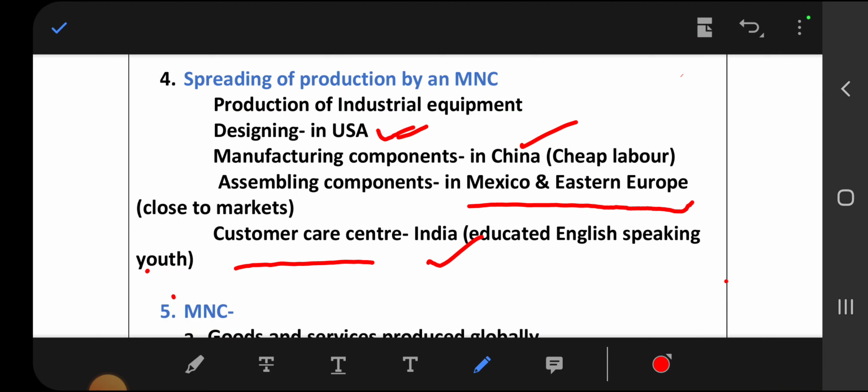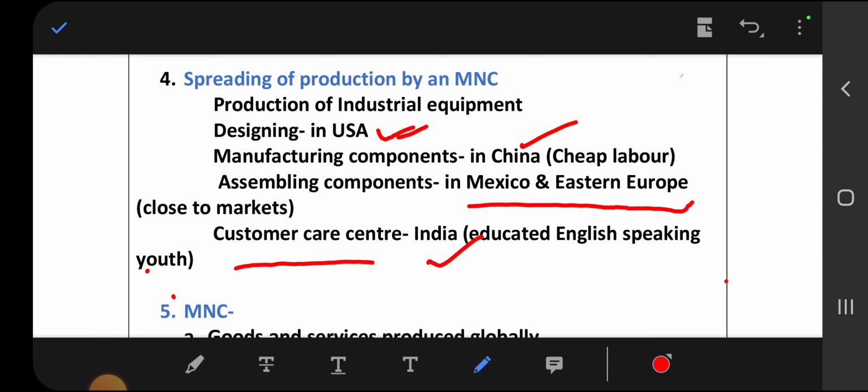What is the use of a customer care center? For example, if we buy any good and it is defective, then we have to consult someone to get compensation, right? So if communication is good, then we could get some solution for that. Okay.